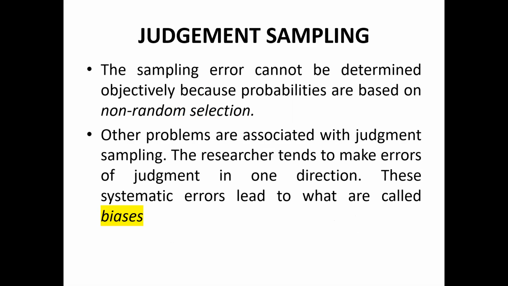Other problems are associated with judgment sampling. The researcher tends to make errors of judgment in one direction. These systematic errors lead to what are called biases. So obviously it can lead to bias. Bias would be there in the data.